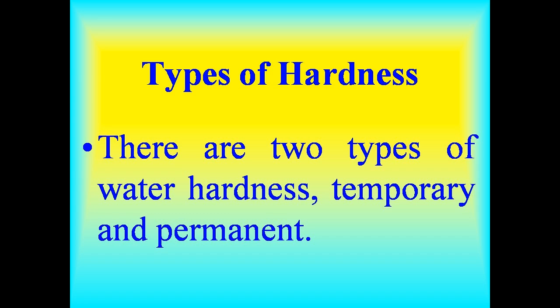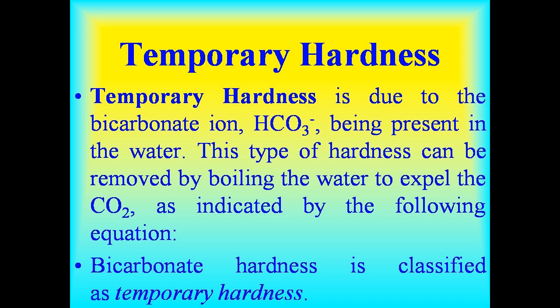We would like to know about types of hardness. There are two types of water hardness. Those are temporary hardness and permanent hardness. We would like to know temporary hardness. Temporary hardness is due to the presence of bicarbonate ion in the water. This type of hardness can be removed by boiling the water to expel the carbon dioxide, as indicated by the following equation. Bicarbonate hardness is classified as temporary hardness.